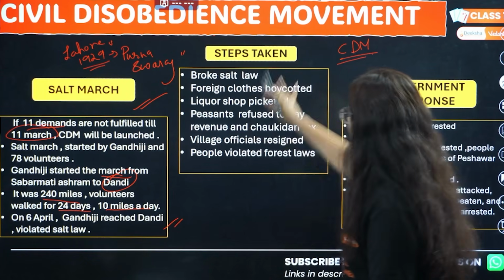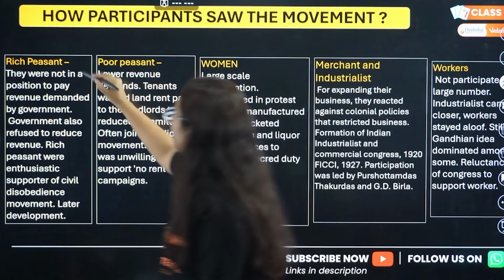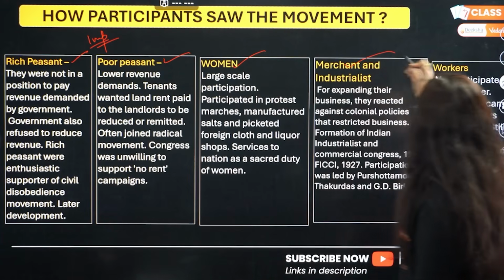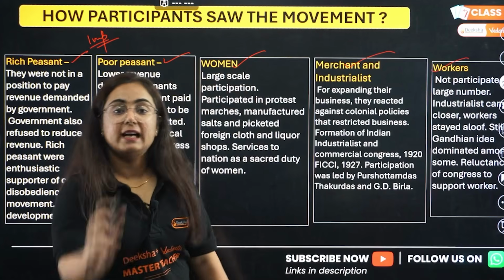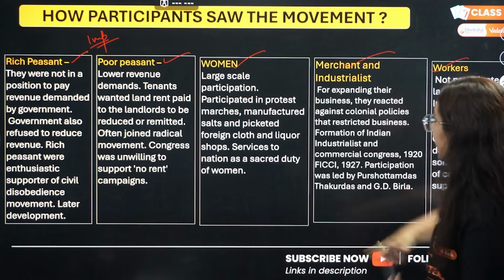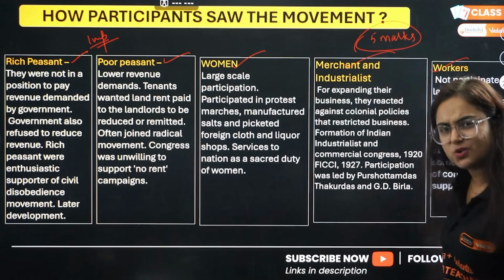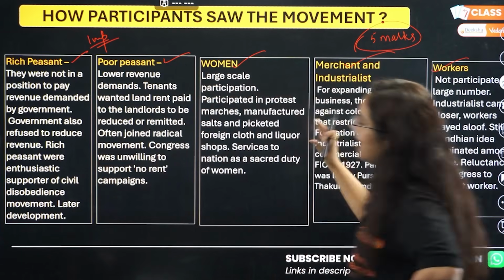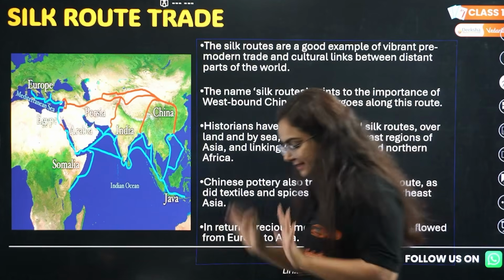So what were the steps taken here? Government response, obviously violent. The participants in this movement, an important question: rich peasants, poor peasants, women, merchants and workers. Read those very carefully, beta, and answer them in the exam very nicely. Take these as headings, so that if a question comes for 5 marks and you get scared after seeing it, you need to write these headings and a brief description about them in detail. Get it? Second chapter done.